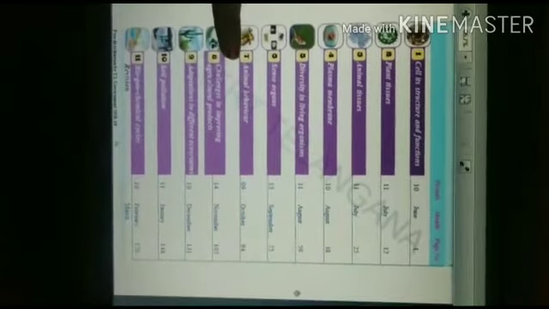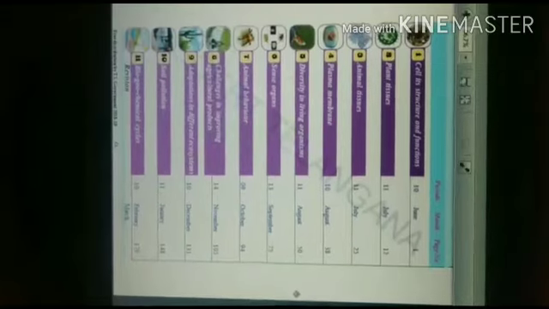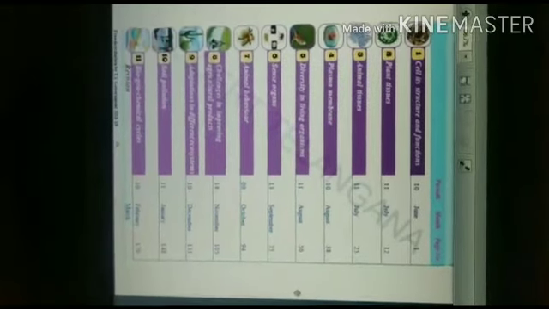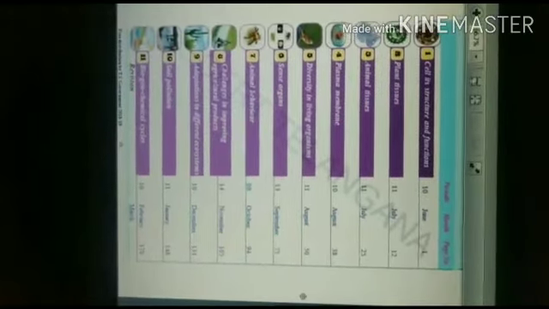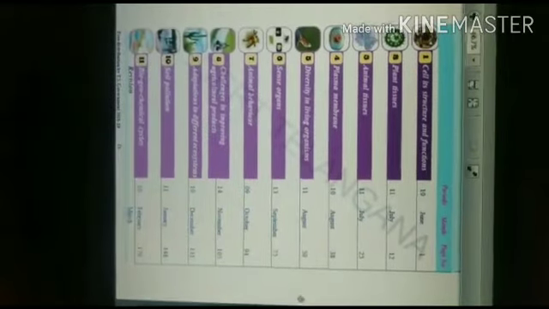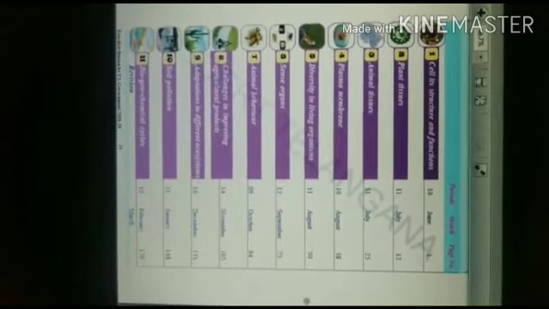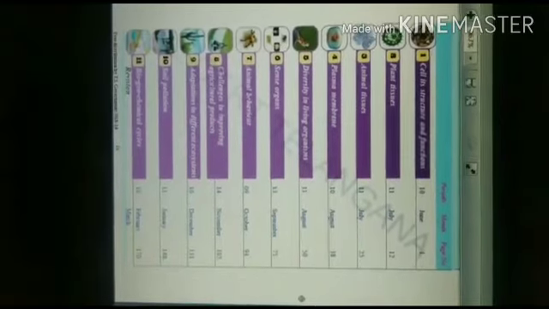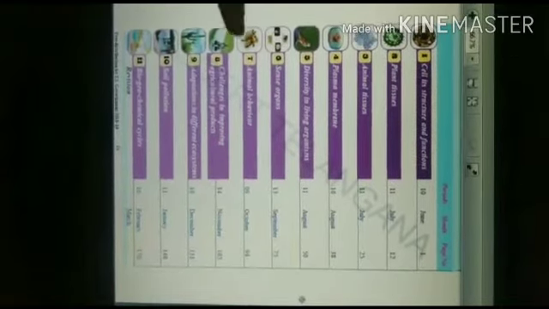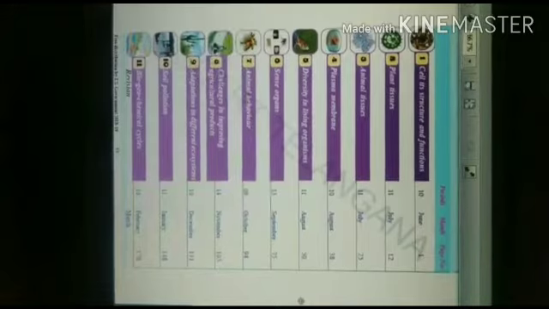And 7th is animal behavior. So how animals are behaving, like behavior means how they live or how they act, how they respond to external stimuli or any condition. So that we will see in animal behavior.